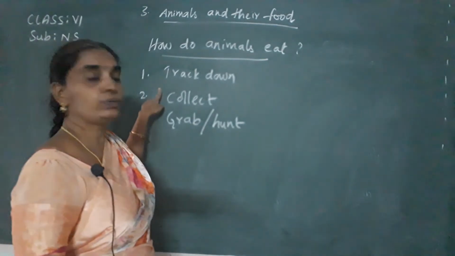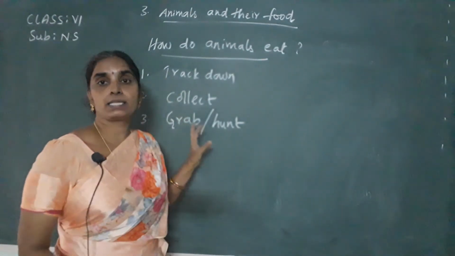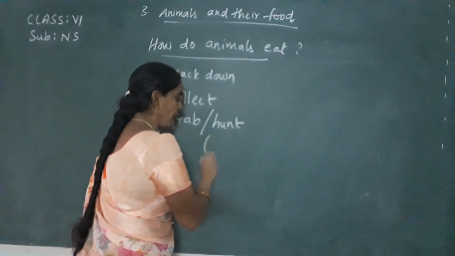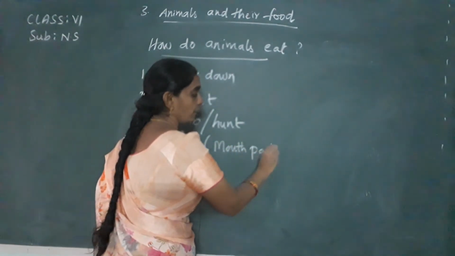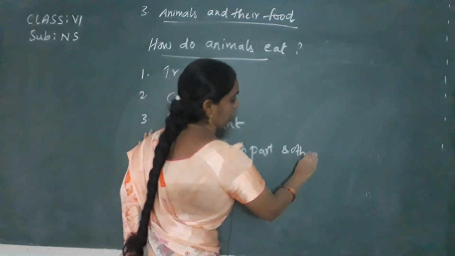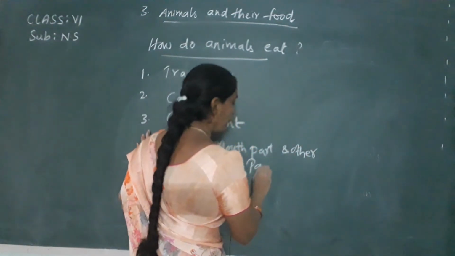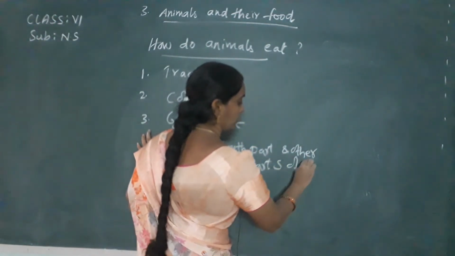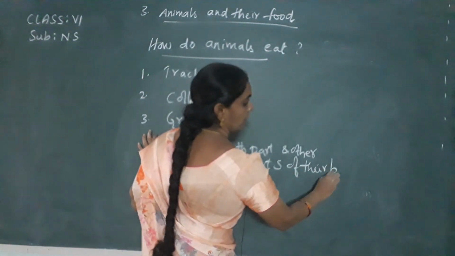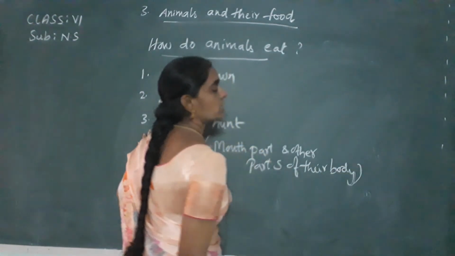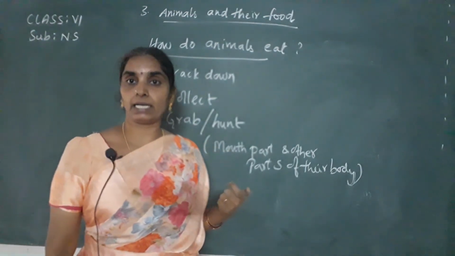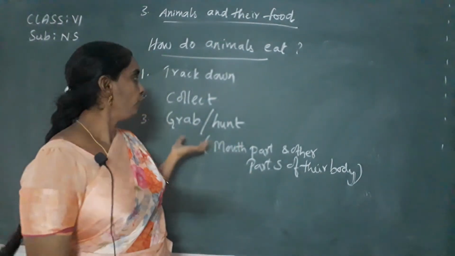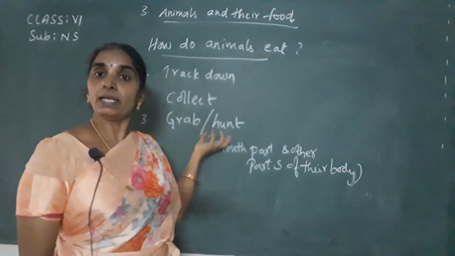In order to do these activities, they need mouth parts or certain other parts of the body to hunt. Mostly mouth parts like teeth and tongue are used to grab or collect the food.